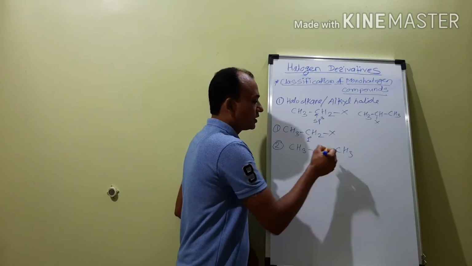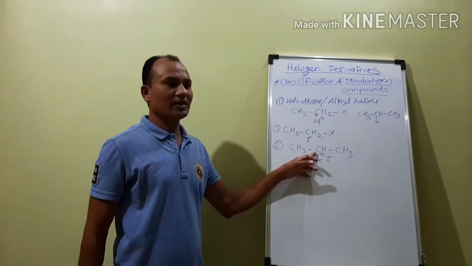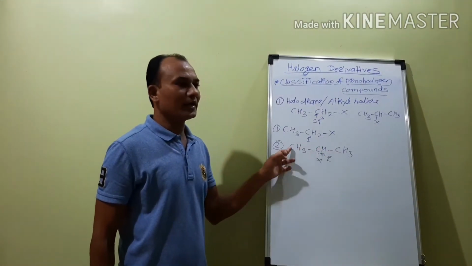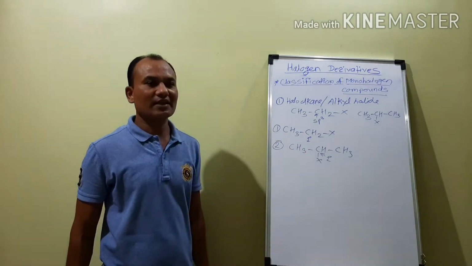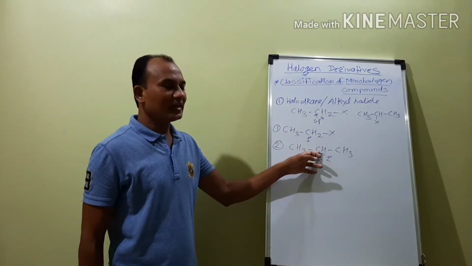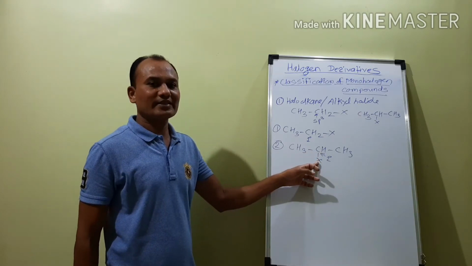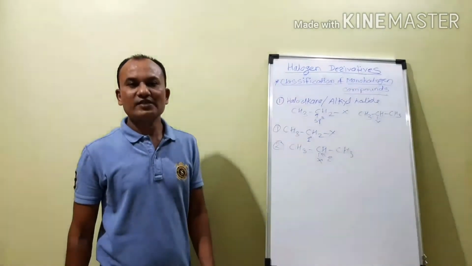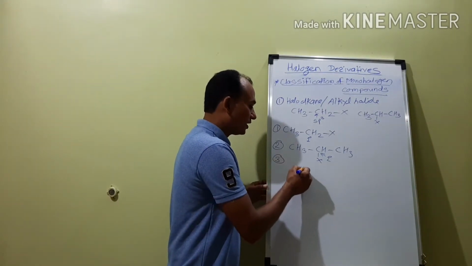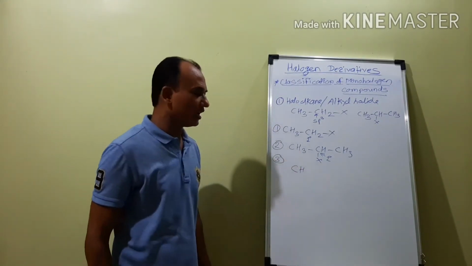Why is this called a secondary carbon atom? Because this carbon atom is attached to two other carbon atoms. And if the halogen atom is attached to this secondary carbon atom, then this is called the secondary alkyl halide.